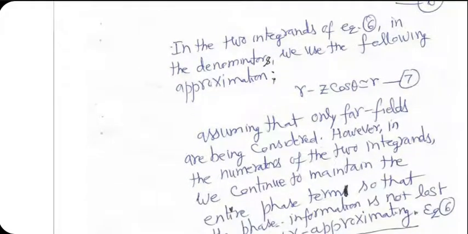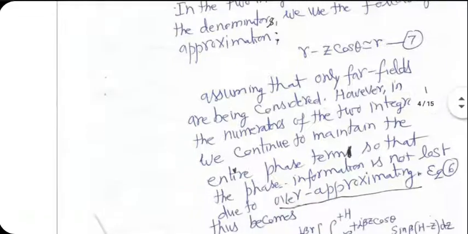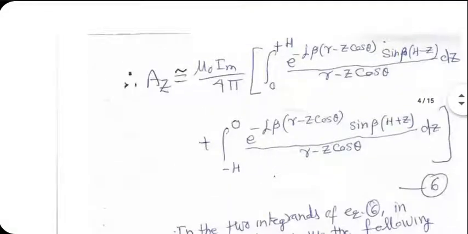In the numerators of the two integrands, we continue to maintain the entire phase term so that phase information is not lost due to over approximating. You approximate only where it does not affect your accuracy too much. So you will not be allowed to make that assumption in the phase term, but in the amplitude term, maybe you can. This is the crux here.